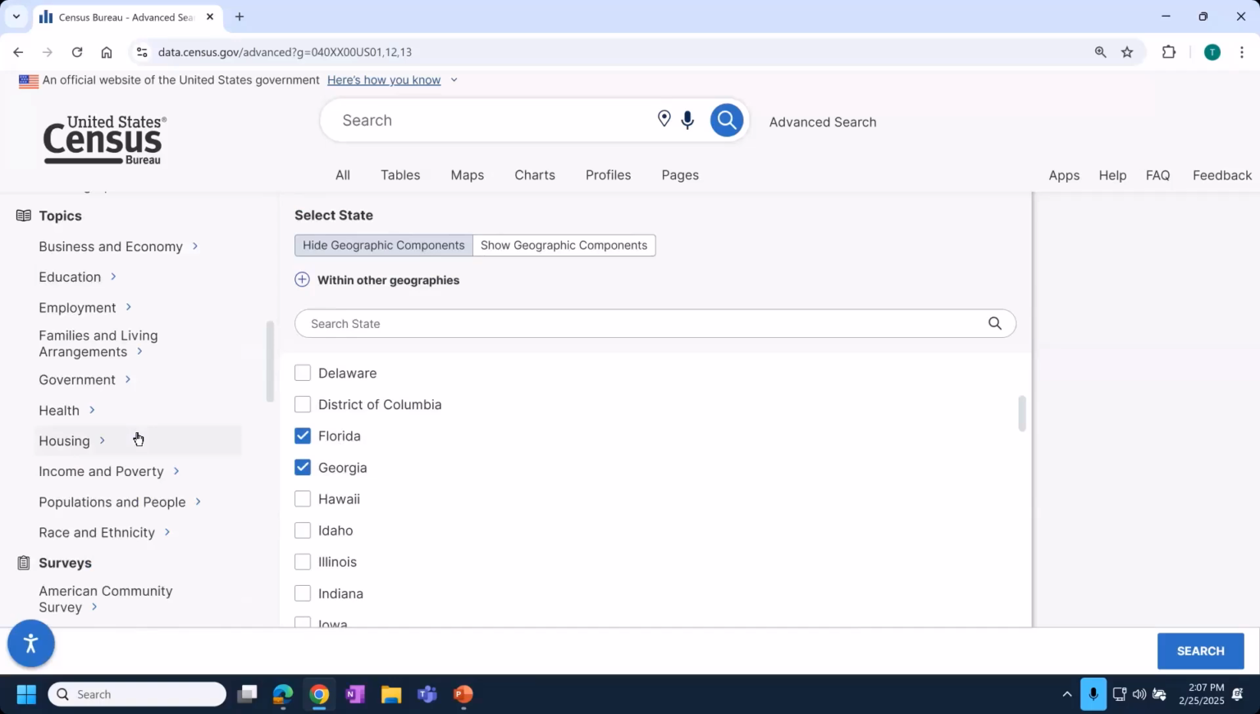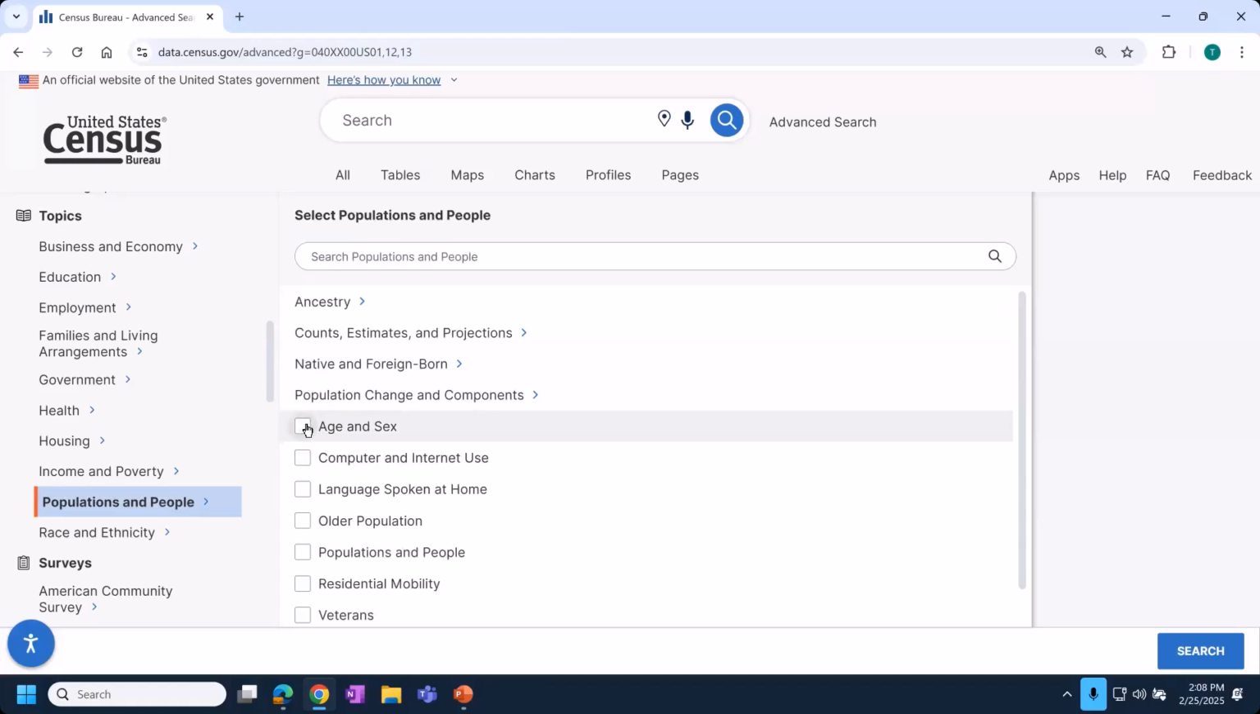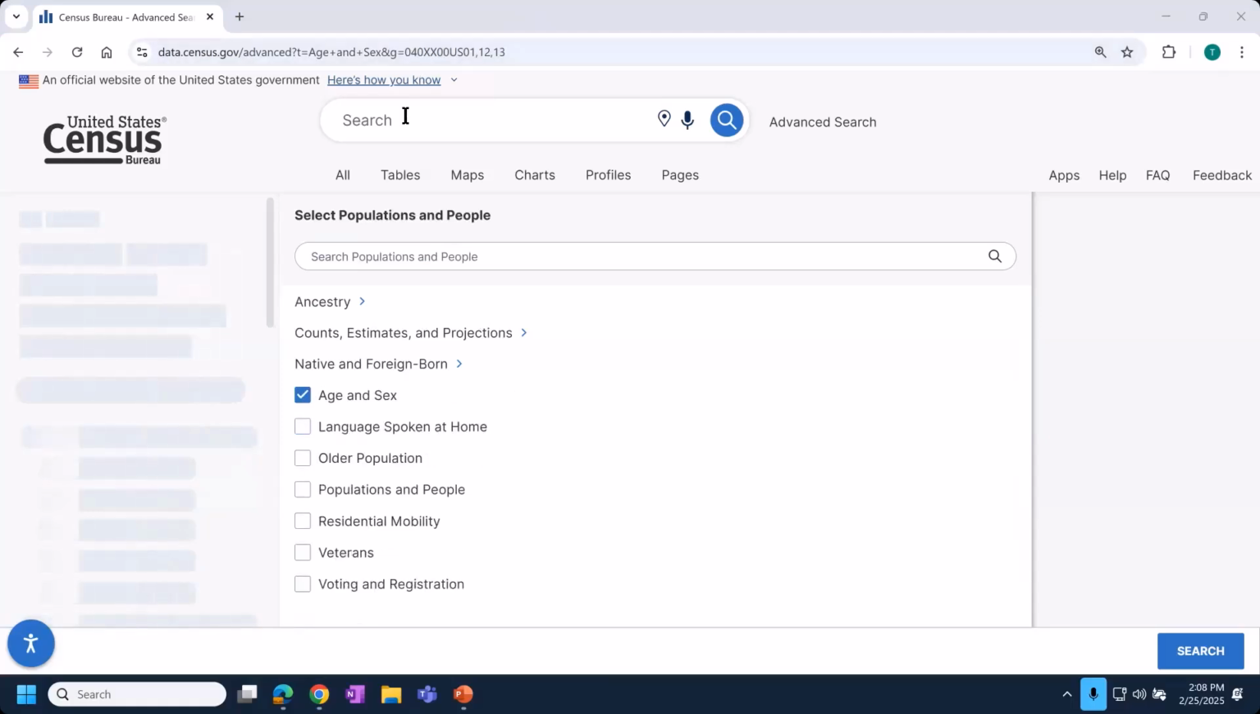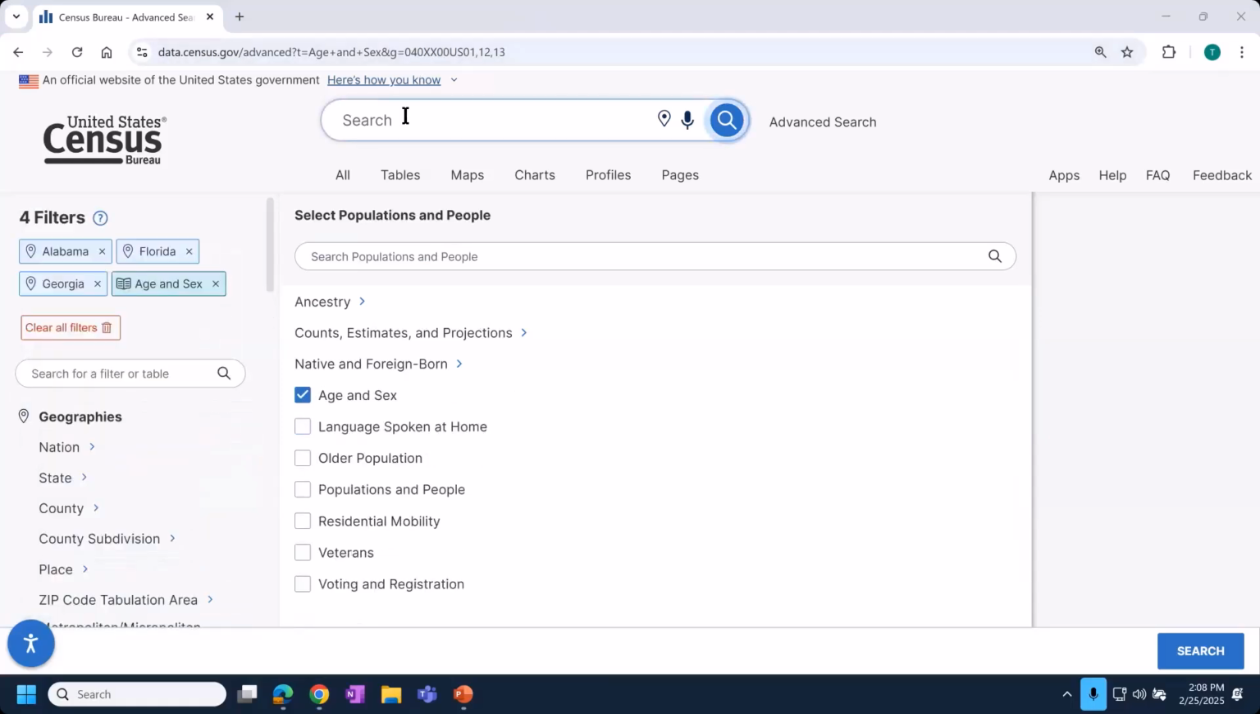Now I would want to find a table that has data on people 65 and over. So on the left-hand side, I'll choose populations and people and age and sex. And it'll work to add that filter to the upper left. I'll confirm that I have the 1 topic filter, 3 geography filters, and then I'll click search in the lower right.